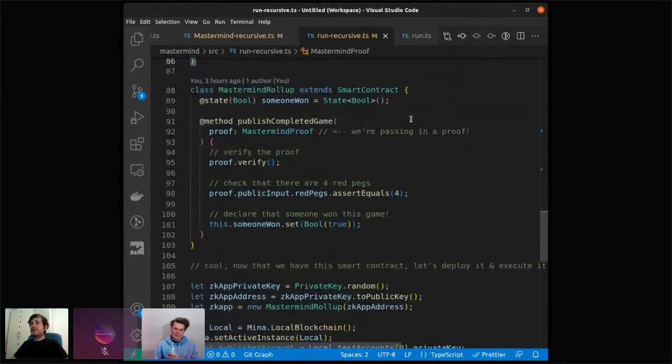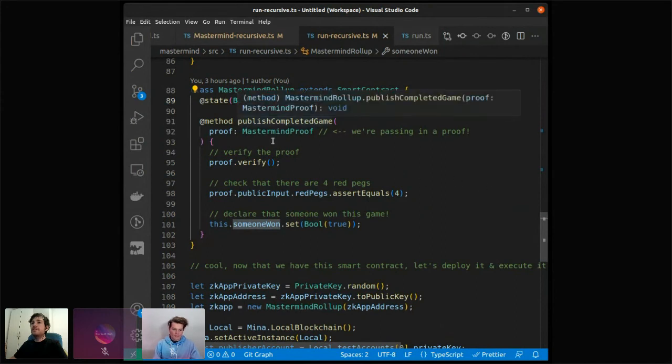And now we write a smart contract. I called it Mastermind rollup. It's very simple. It just has a state that says that someone won some game of Mastermind. This could probably be more refined. For instance, you could publish which user provided this proof and publish the address of the user or something else. Okay, we will just have a state that someone won the game.